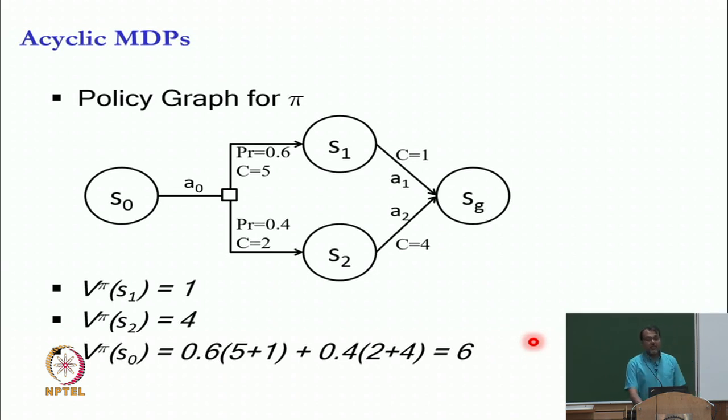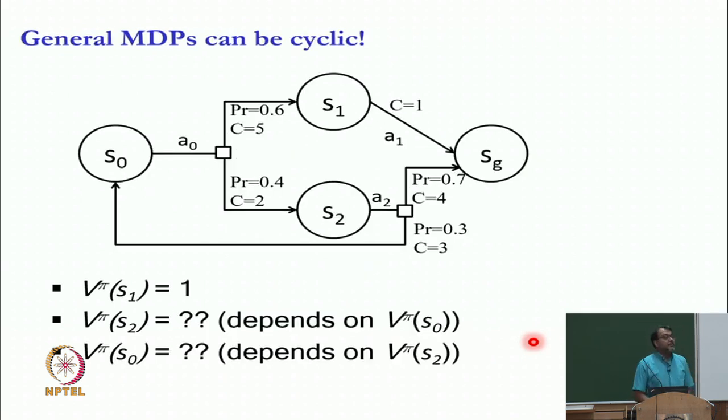So, let us say we give you this kind of an MDP. Here with S0 you get to S2 with some probability, but when you take an action A2 in S2, with small probability, you come back to S0. Now, here you can compute V pi of S1 easily, which will be 1, and goal, which will be 0, but you do not know how to easily compute V pi of S2 and V pi of S0, because V pi of S2 depends on V pi of S0 and V pi of S0 depends on V pi of S2.